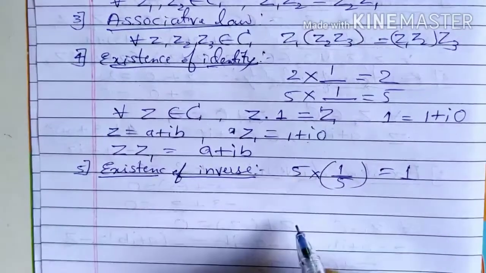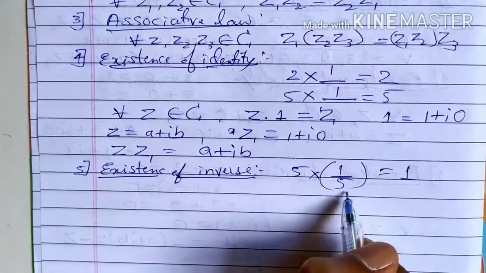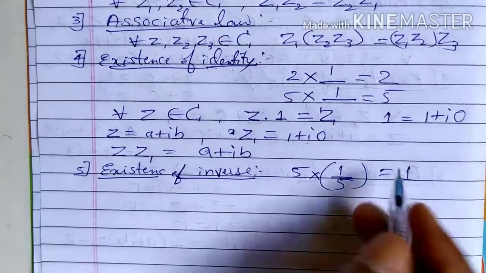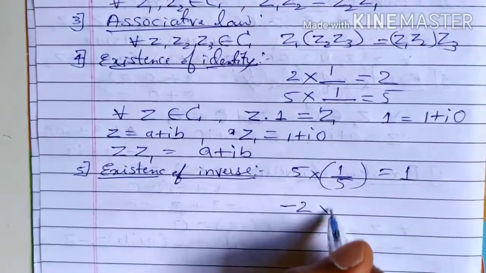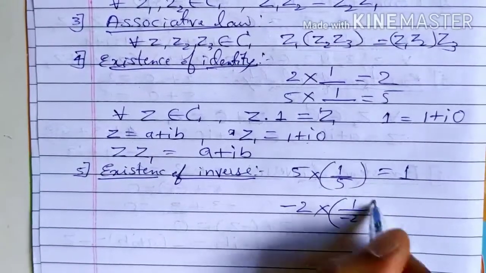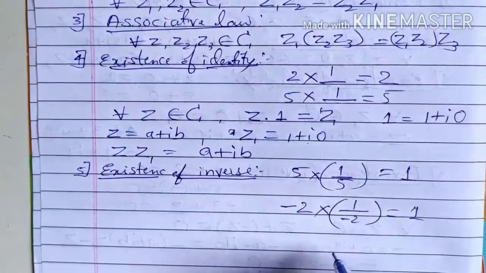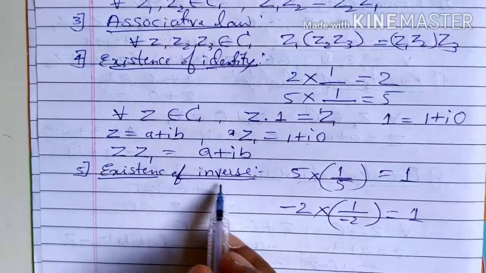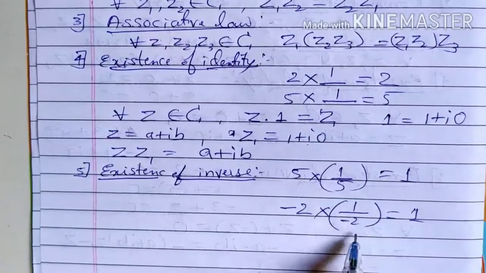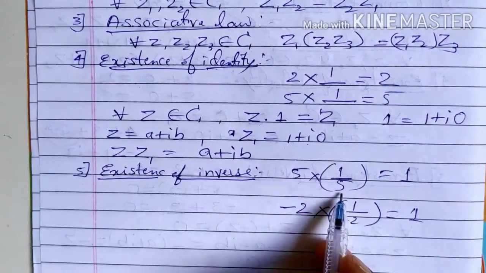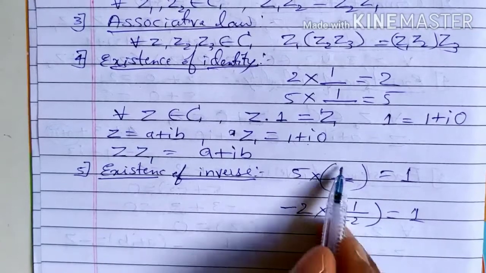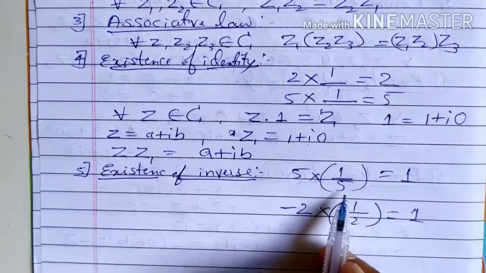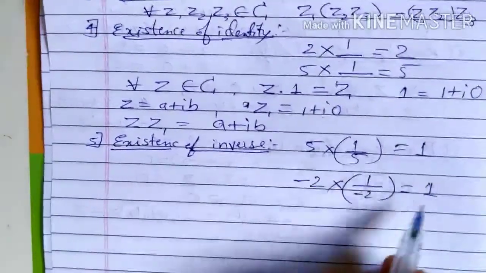Definitely 1 by 5, right? 5 cancels, 1 is equal to 1. In the same way, if you consider minus 2, then its inverse is 1 by minus 2. Therefore the inverse of any number is nothing but the reciprocal of that number. If 5 is any number, then 1 by 5 is called its reciprocal. So that is for real numbers.